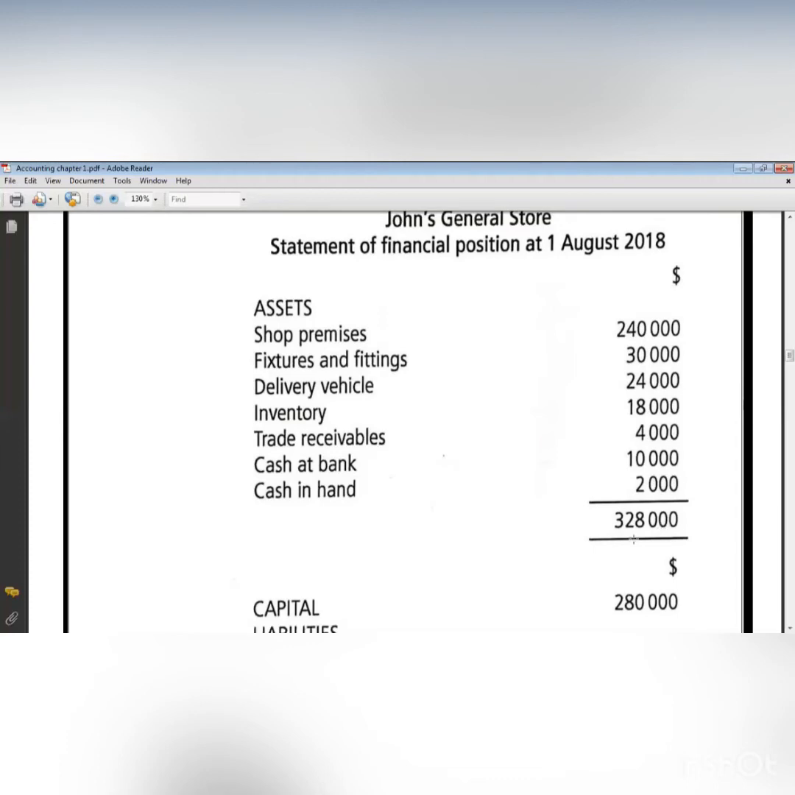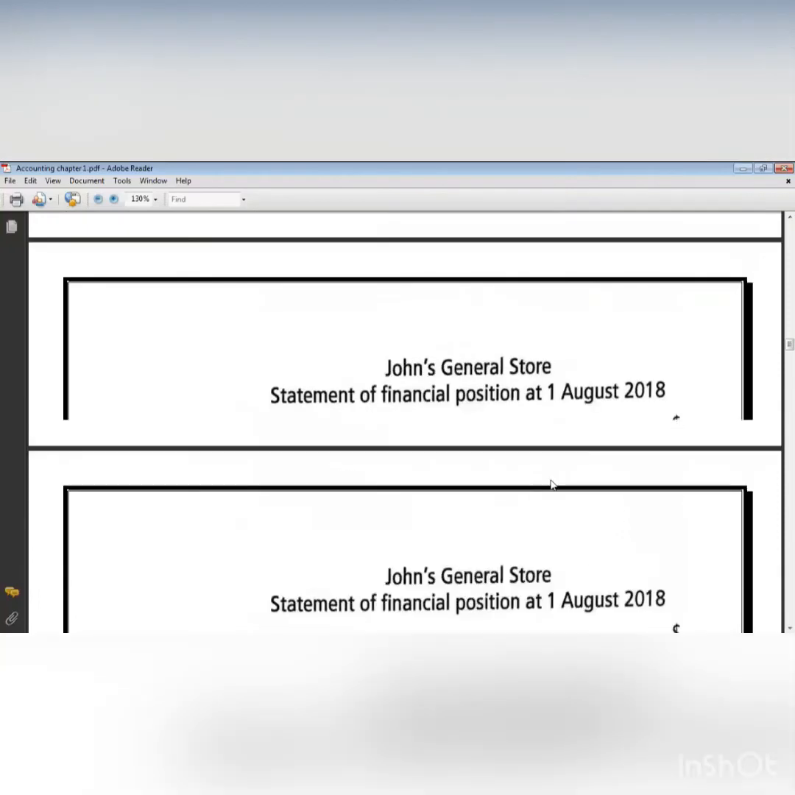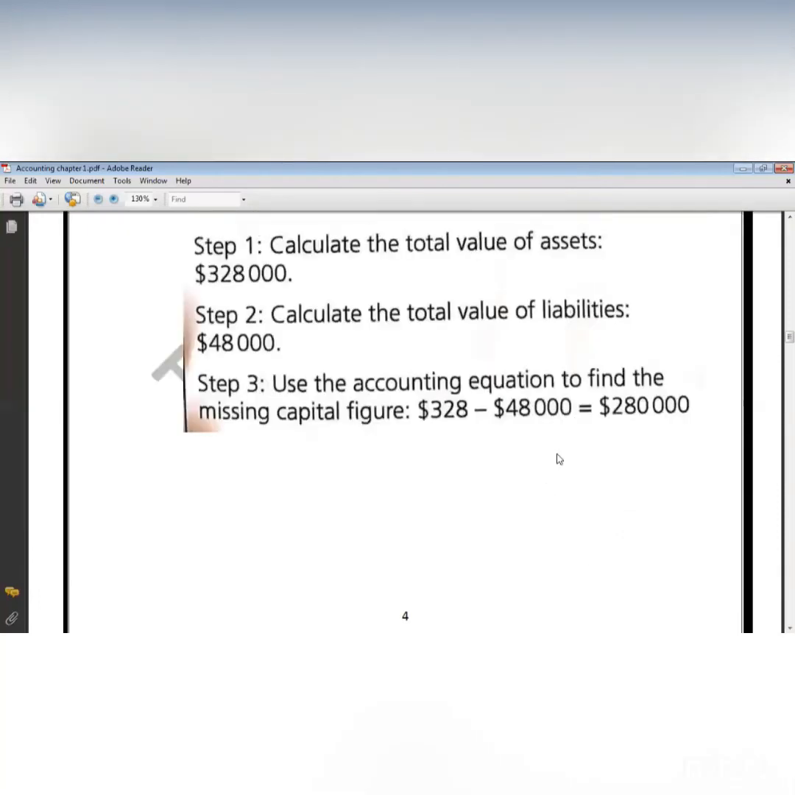Then I'm going to add the total. When you add, you have to put a line. This line means that I'm going to add all the above information. After adding this, do I add anything to assets? We said the accounting equation says assets equal. So nothing will be added to assets. So you have to put another line under it. This means that you will not add anything else. Then you will put capital 280, the figure that I already calculated.